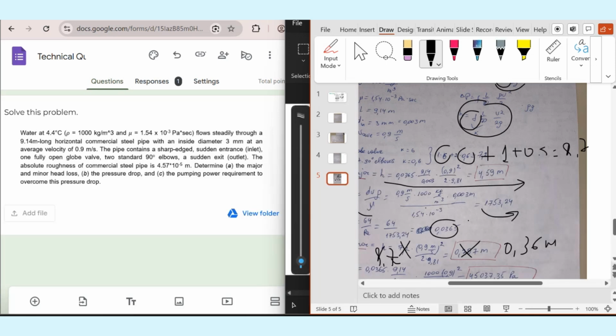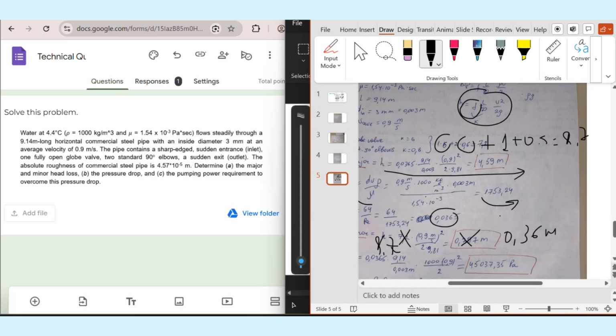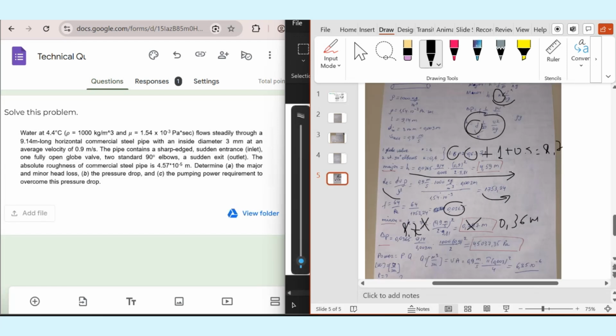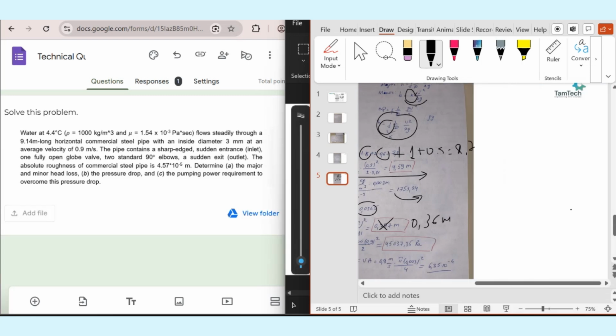And then we will sum them in order to find the total head loss. I will write here: H total is equal to the summation of 0.36 and, approximately, if I'm not mistaken, yes, 4.6.